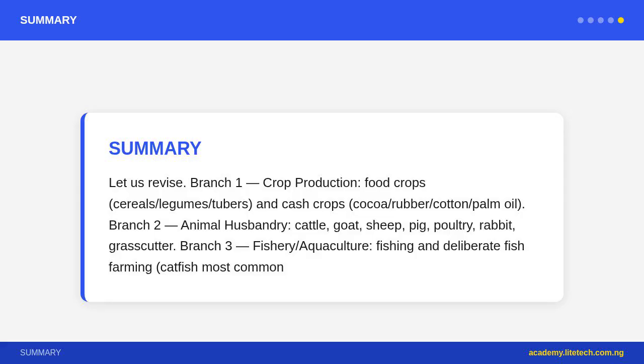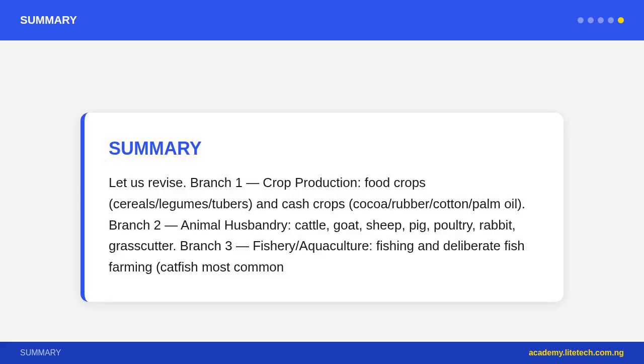Let us revise. Branch 1, crop production: food crops, cereals/legumes/tubers, and cash crops, cocoa/rubber/cotton/palm oil. Branch 2, animal husbandry: cattle, goat, sheep, pig, poultry, rabbit, grasscutter. Branch 3, fishery/aquaculture: fishing and deliberate fish farming, catfish most common in Nigeria. Branch 4, horticulture: pomology, fruit; olericulture, vegetables; floriculture, flowers.